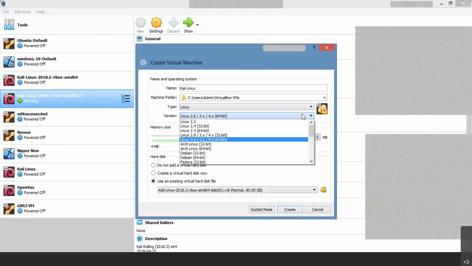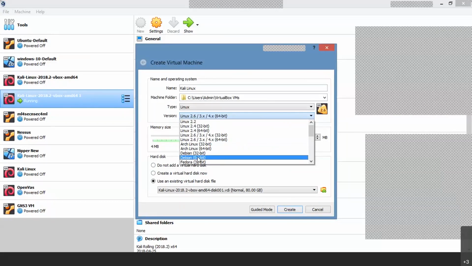Yeah, Linux 2.6. That means there are two things. There are some 2.6, but automatically when you install the ISO file, it will be taken automatically. Okay, so that depends upon it: if it is 32-bit, you have to select 32-bit. If it is a 64-bit architecture, then you have to install the 64-bit architecture. Okay, so these are some of the things you have to follow. Or if you want to skip all those things, you can select Debian here.